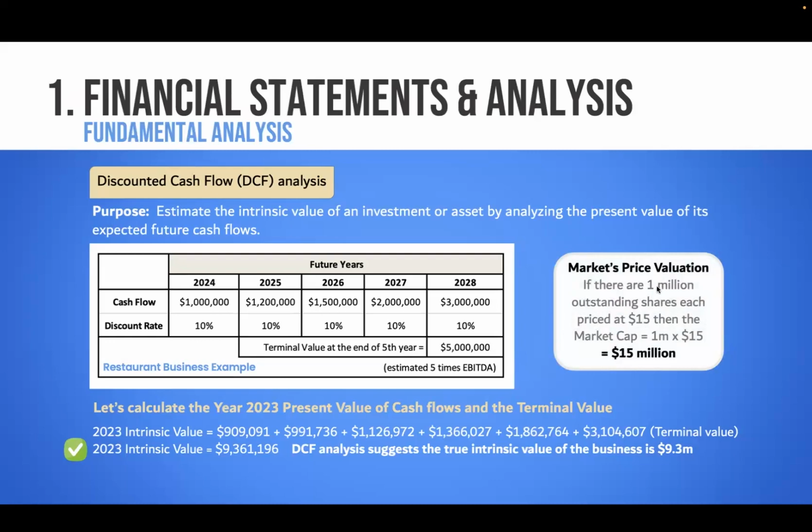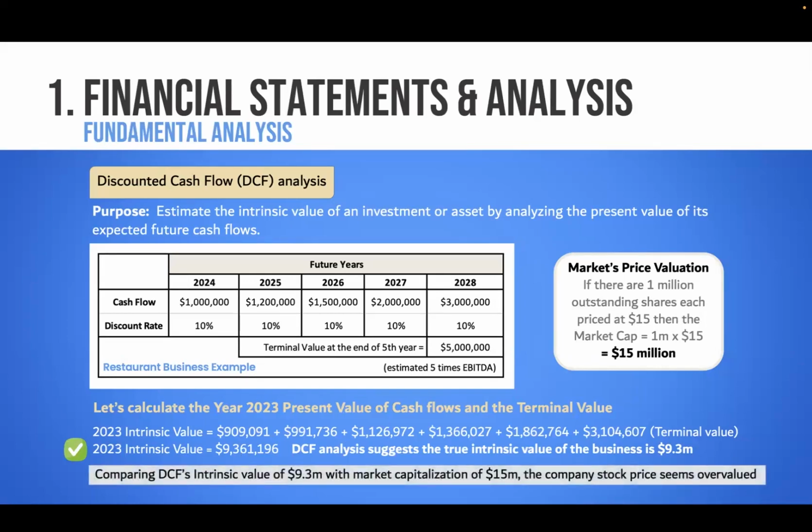And it has 1 million outstanding shares, meaning shares in the market owned by all the retail investors and institutions. It comes out to $15 million. So the stock market is saying the valuation is $15 million, whereas my intrinsic analysis using DCF is saying $9.3 million.